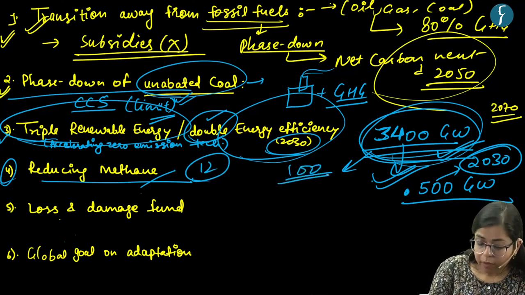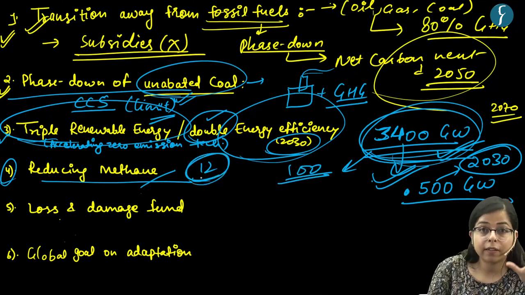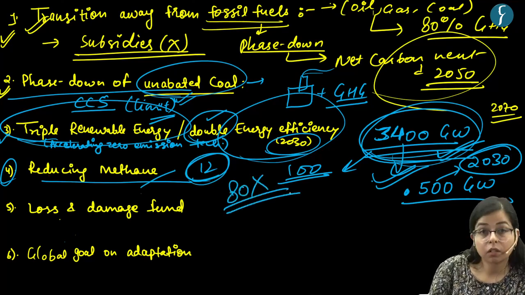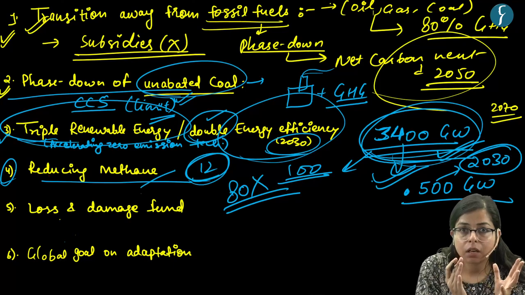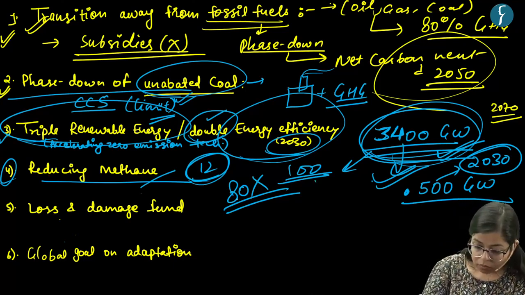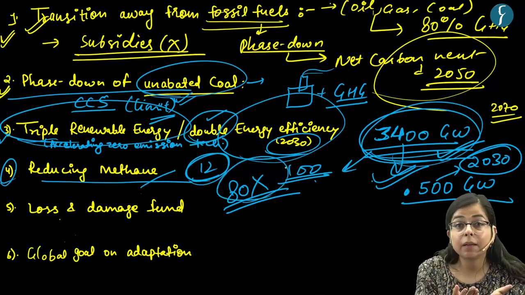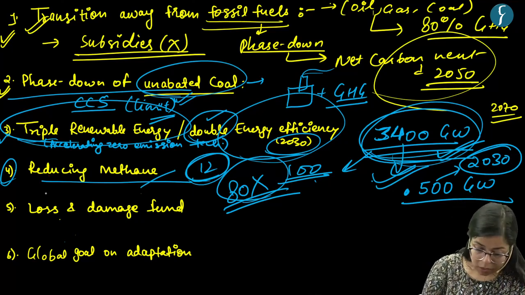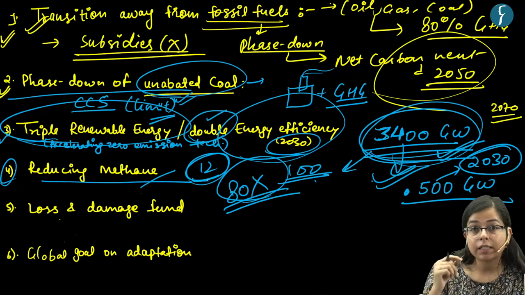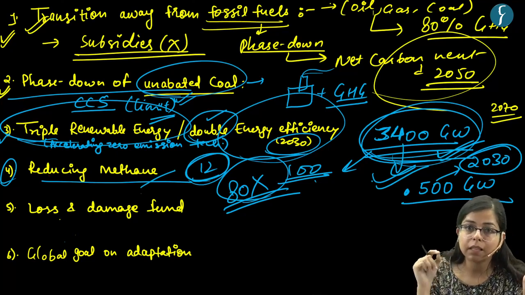The lifespan of carbon dioxide is around 100 years, but the lifespan of methane is only 12 years. But methane is 80 times more potent than carbon dioxide in causing global warming, right? So, considering the great potential of methane to cause global warming, for the first time the countries have agreed to reduce methane emissions, right?